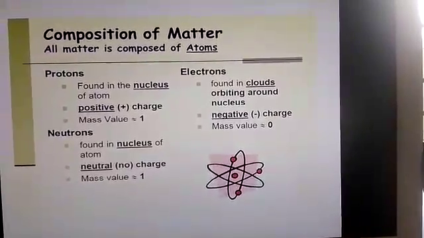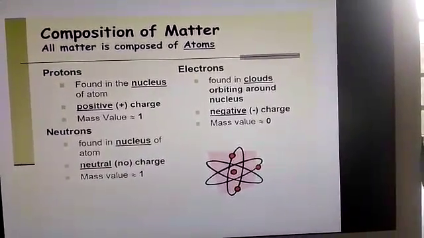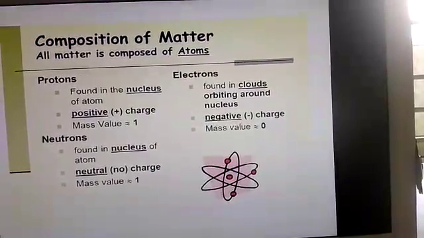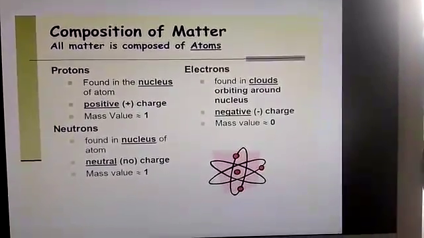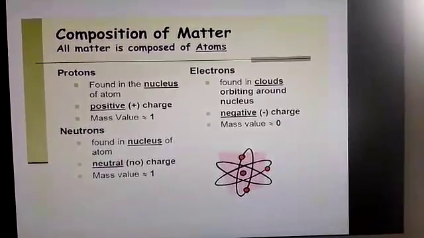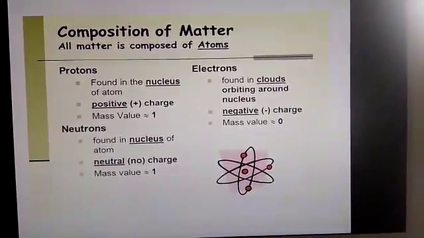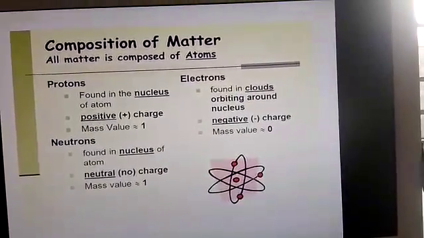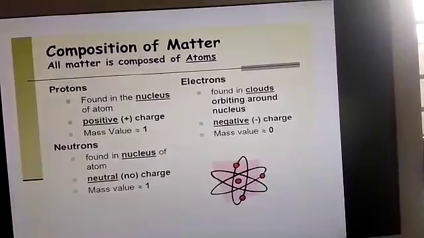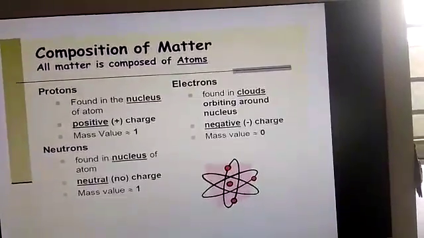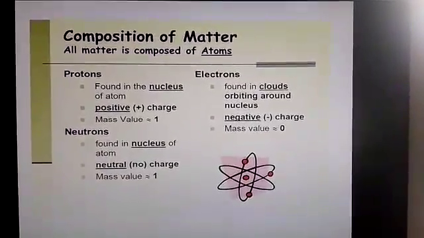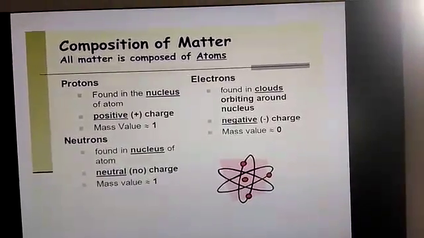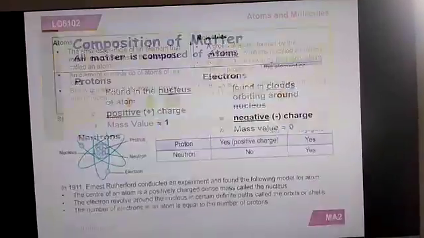Neutrons are found in the nucleus of an atom. They have a neutral charge, that is not positive and not negative. So neutrons, neutral, that means no positive, no negative. Protons, positive charge. And electrons are found in the clouds orbiting around the nucleus, that is they revolve around the nucleus, and electrons are negatively charged.